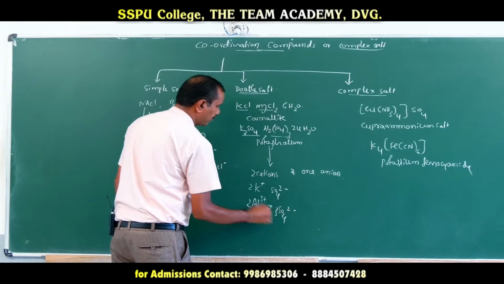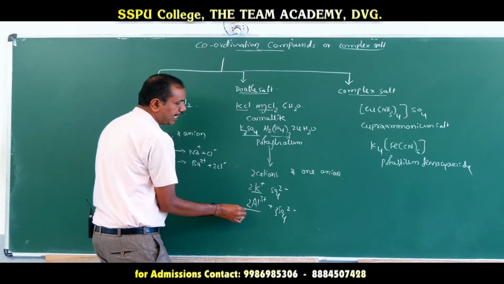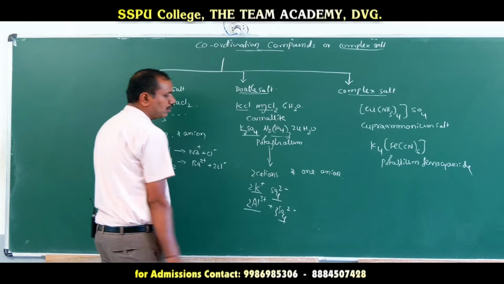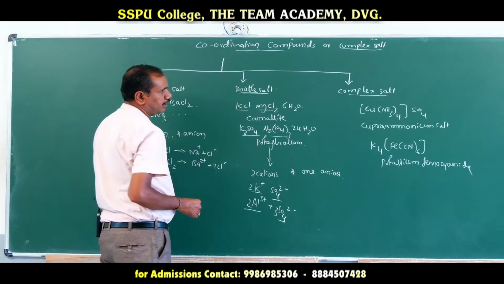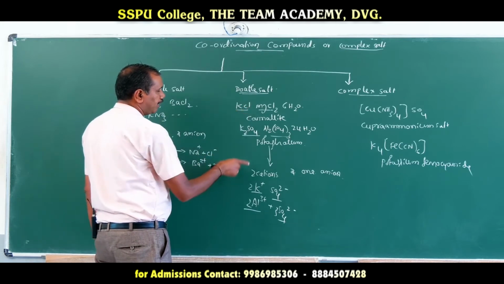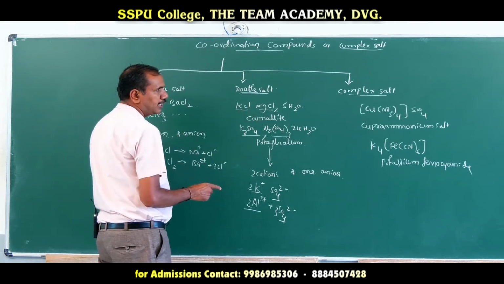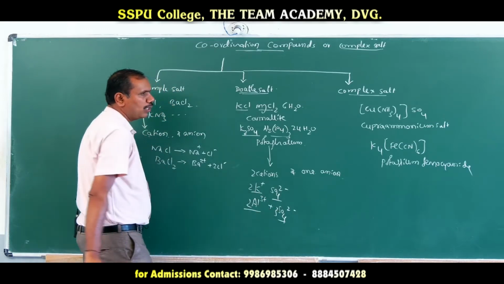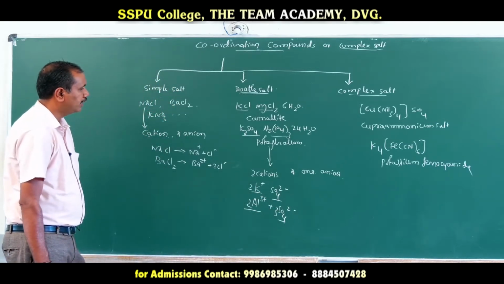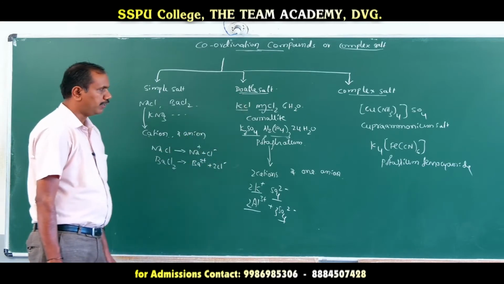Two different cations and one type of anion are there, so those salts are called double salts.